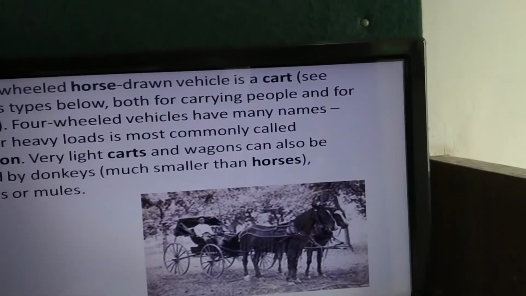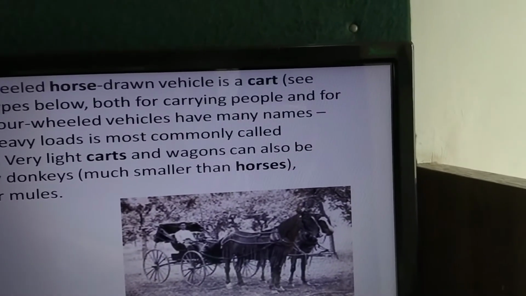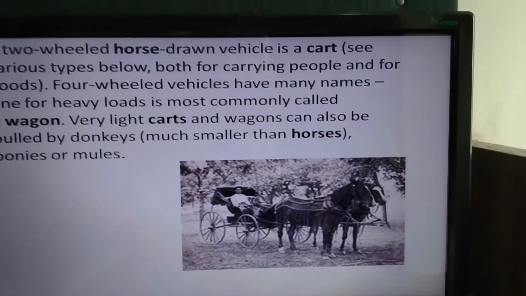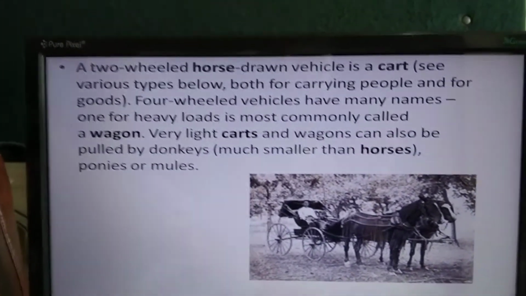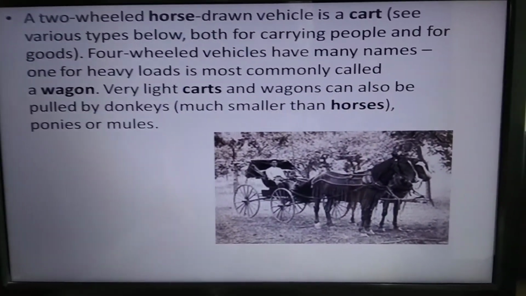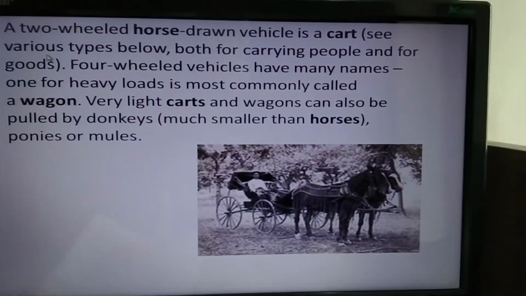Okay, what should you write? First, observe the picture given in your textbook and write the speciality you find in these pictures. First, write the picture name and briefly write the speciality: which animal, and what type of transport it does. Okay. Now, let's see next.